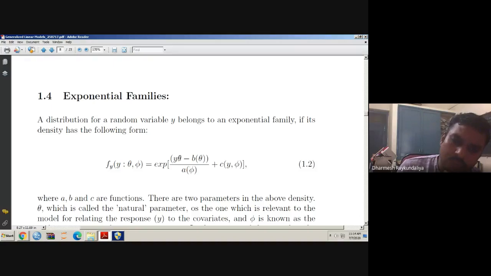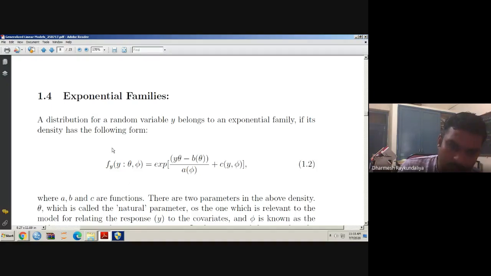So here, b of theta is some function of theta, a of phi is some function of phi, and c of y, phi is some function of y and phi. Here theta is said to be a natural parameter and phi is said to be a scale parameter. A, b and c are some functions.